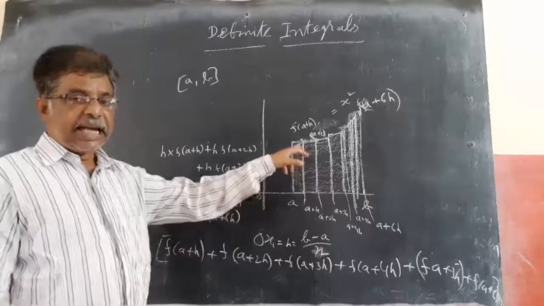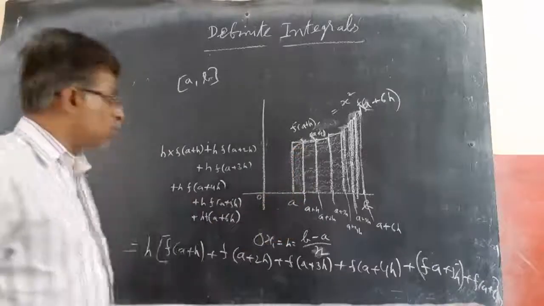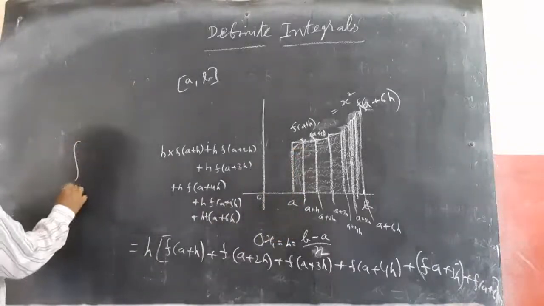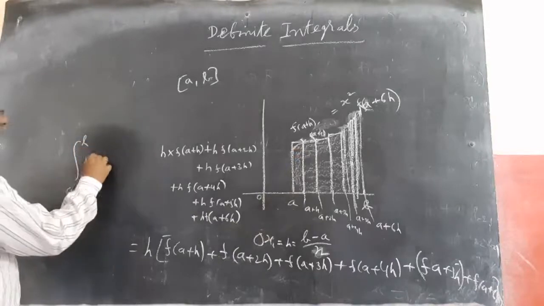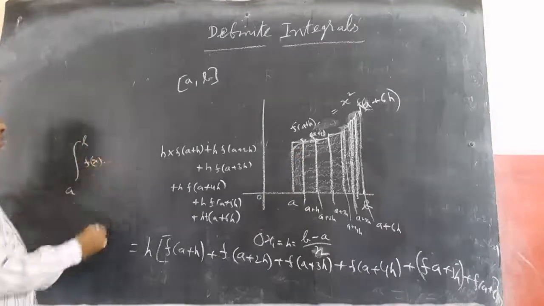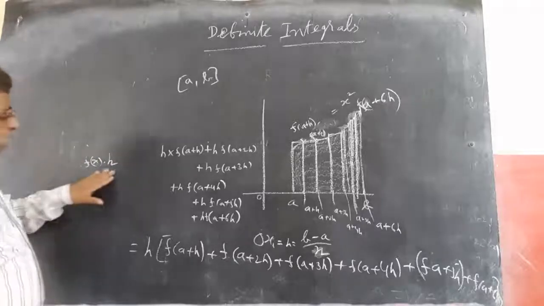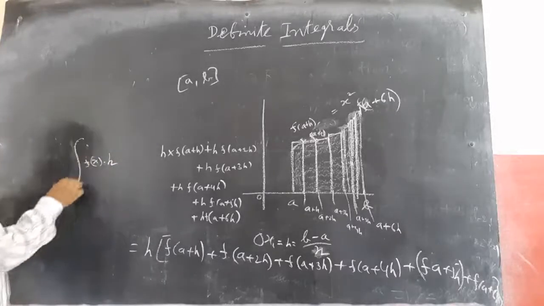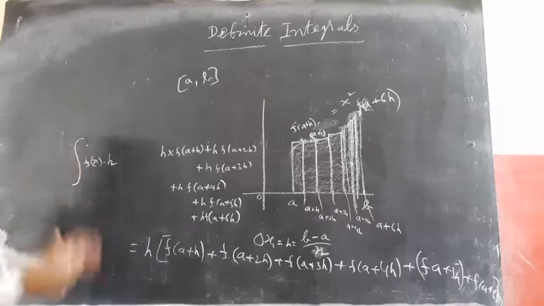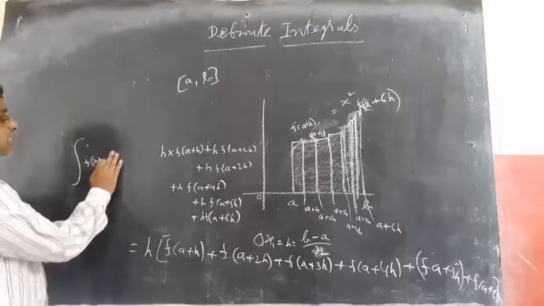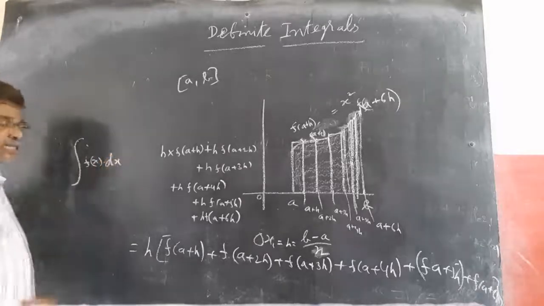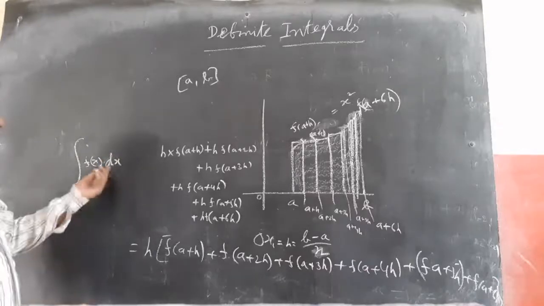If I am taking x plus h, where h is approaching 0, it becomes the integral of a to b f of x into its width, which is h. So this is each rectangle's area. If I am adding them together, it is nothing but integrating. So this h is dx, when h is approaching 0, very very small, that is dx.